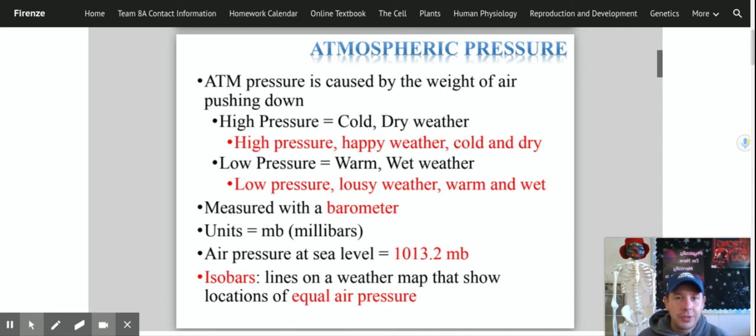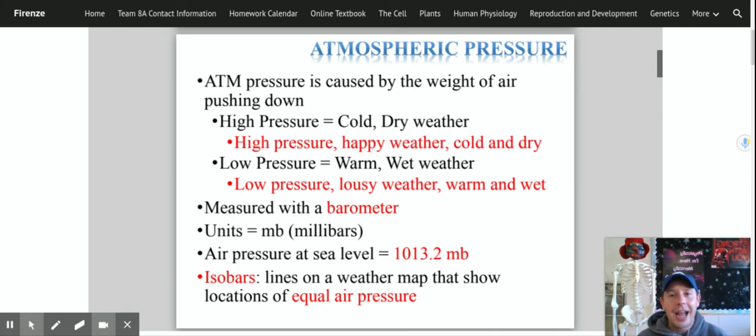Now, cold is a relative term. It doesn't mean it's cold outside where you need to bundle up and have a hat. It just means cold relative to the season that we're in. Or it could still be warm, but it's going to be dry. We consider it cold weather because there's no moisture in the area. So we say it's cold and dry.